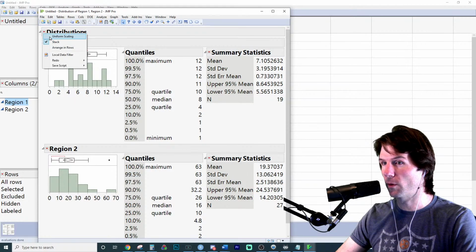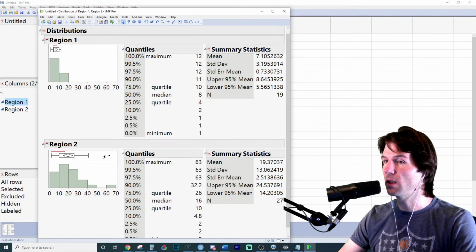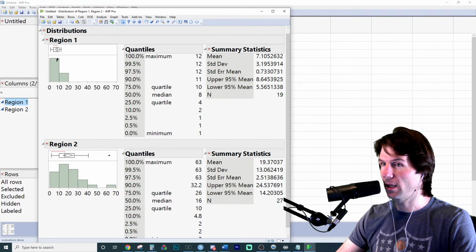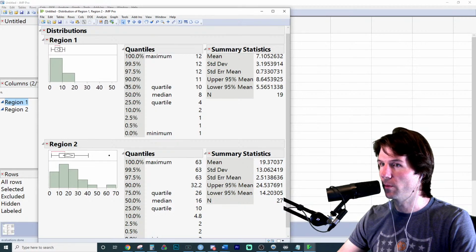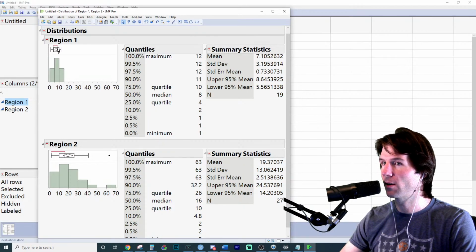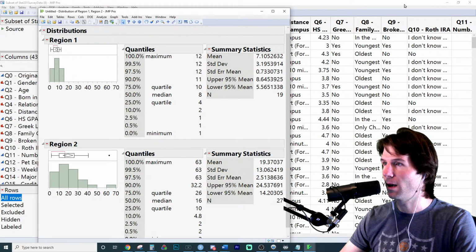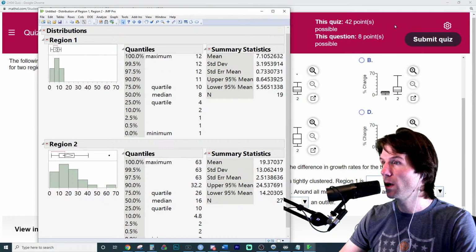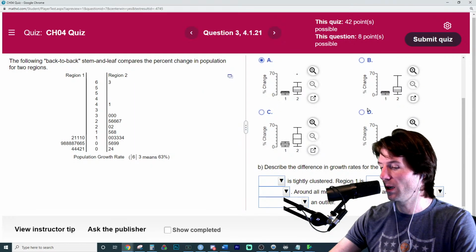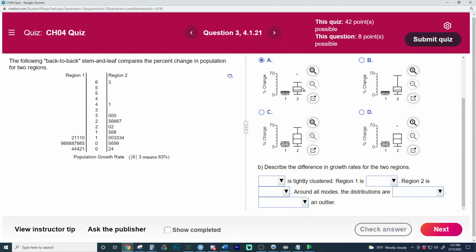And I would go to Uniform Scale. So now you can see there is the outlier, and you can get an idea of where this goes to. You could even zoom in to see that it goes up to 12, just to confirm. We are changing the uniform scaling a little bit, but this would give you an idea that there is an outlier and how that looks. And that is how to solve it with JMP. But we can also visually solve it. So at that point, we'd be narrowed down to this one or this one, using the visual solve and JMP.